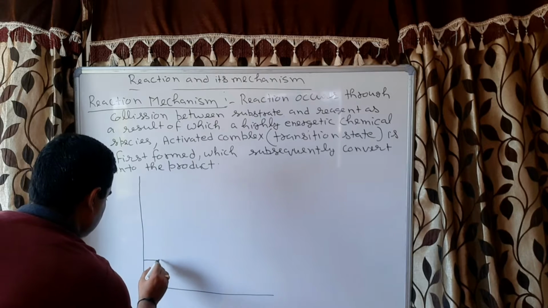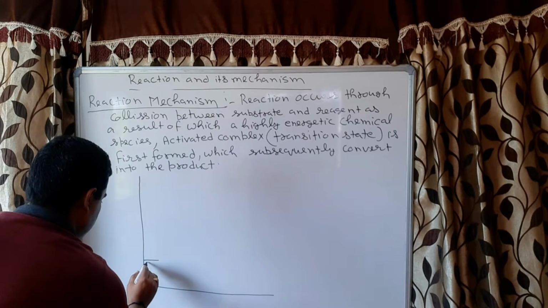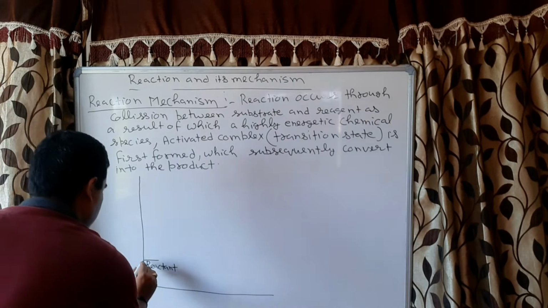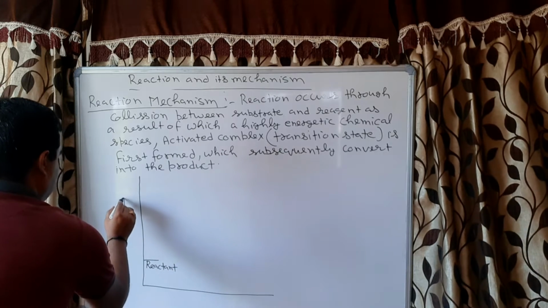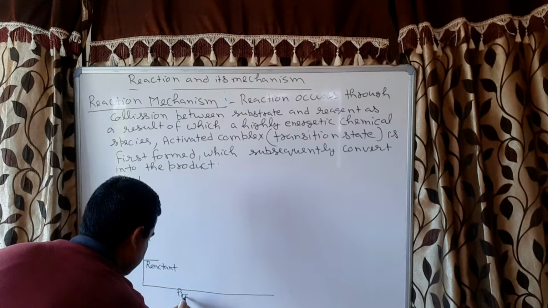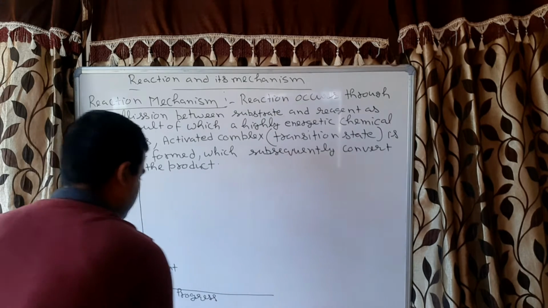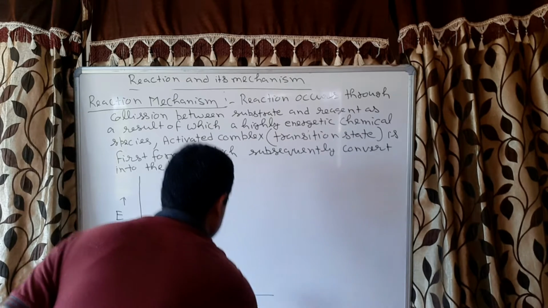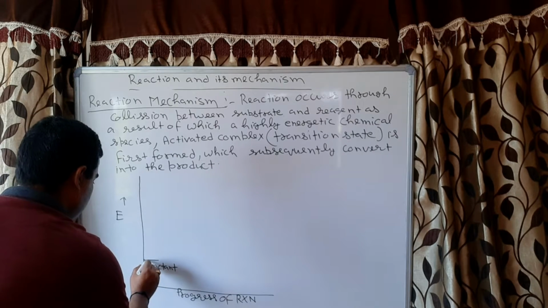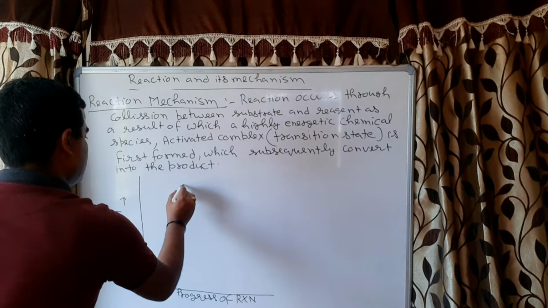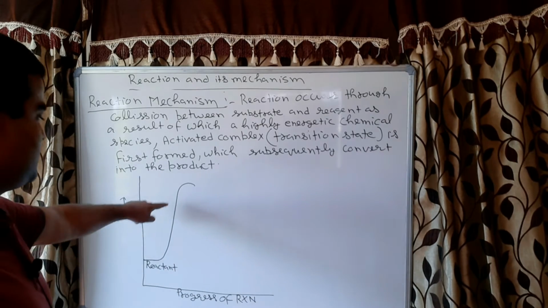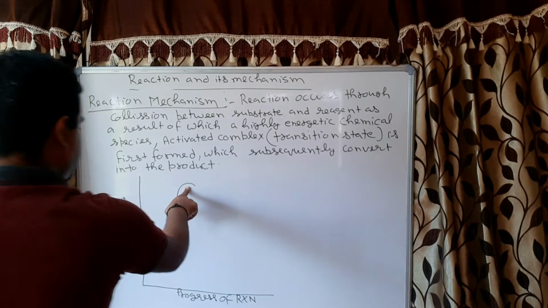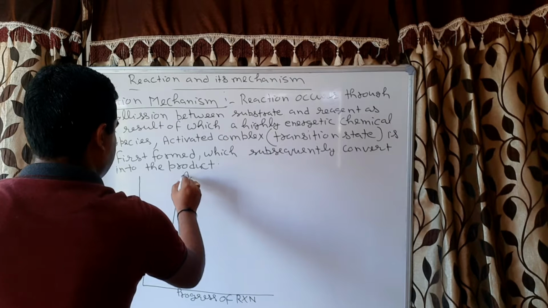Suppose this is the reactant, correct? Now this is the energy and this is the progress of reaction, correct or not? Now this is the reactant. First it will convert into the activated complex. You can see energy is increasing as a result of the collision, so this highly energetic species will form, which is called the activated complex.